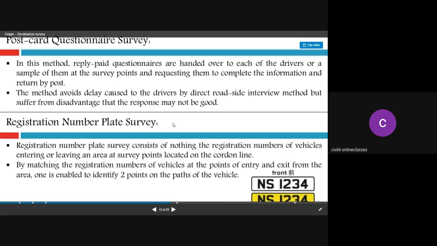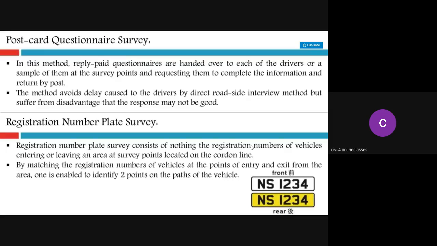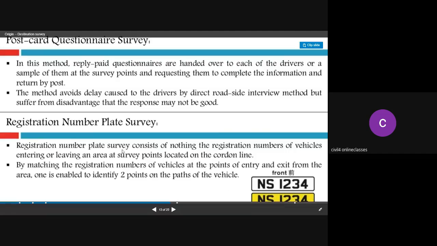Next one is the registration number plate survey. It consists of noting the registration numbers of vehicles entering or leaving an area. For example, if a survey point is there, whatever vehicles are entering that area, you'll note down the vehicle numbers, and again when they leave the area. By matching the registration numbers at the point of entry and exit from the area, one is enabled to identify 2 points on the path of the vehicle.